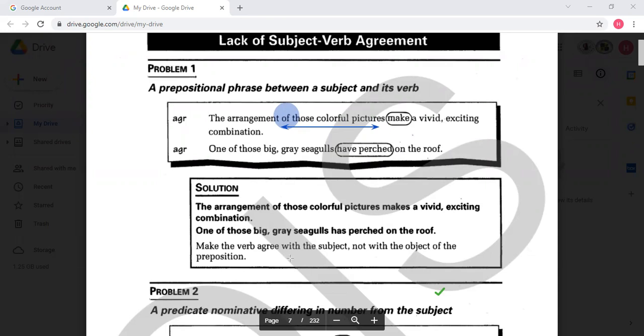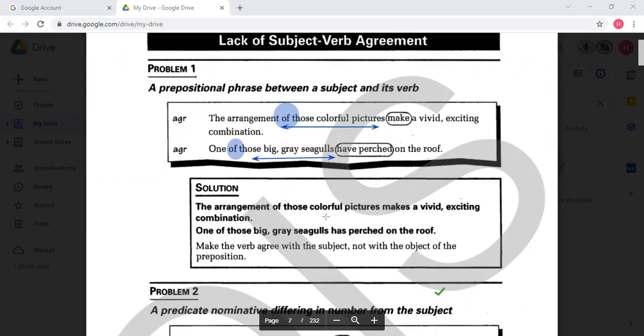Same thing goes with one of those big gray seagulls. The subject is, obviously, one, not seagulls. So the right answer is one of the seagulls, not all the seagulls.